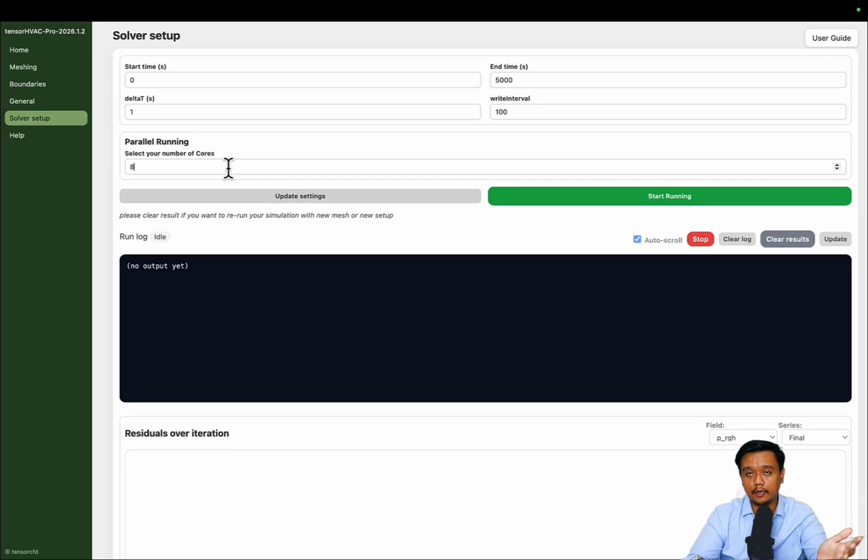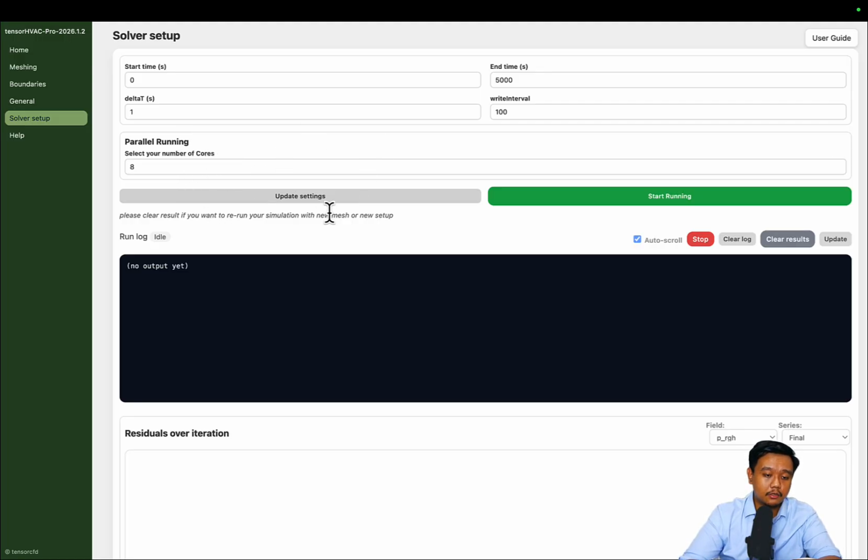Maybe if you are rendering animation or video, which is a core-intensive activity, you have to reduce these cores a little bit. But again, it's up to you, the utilization of the cores.